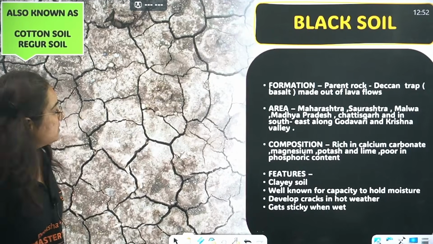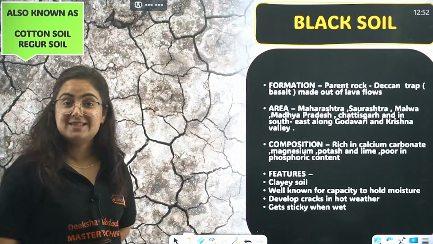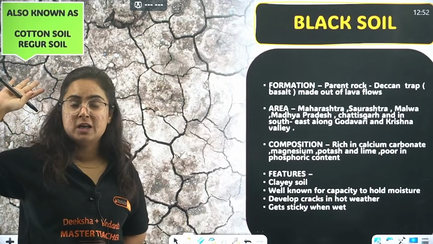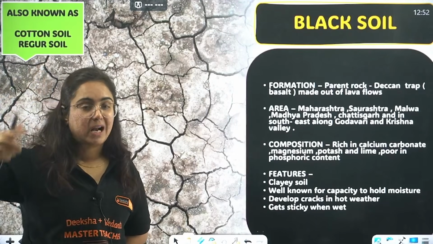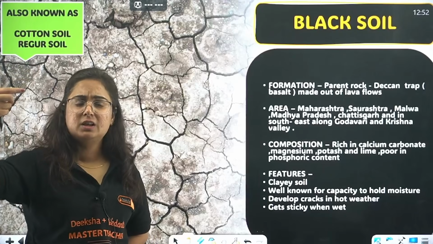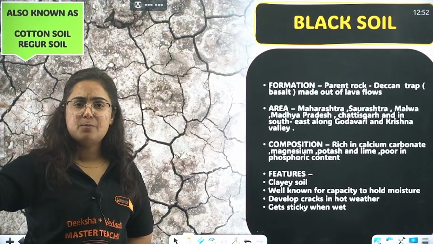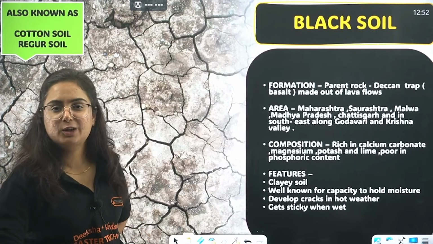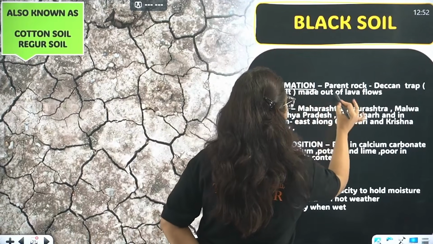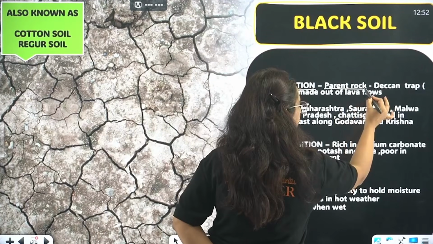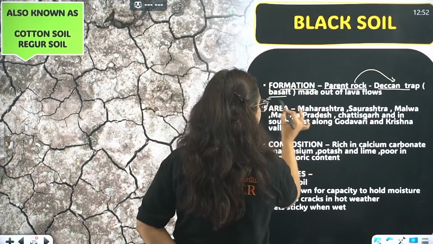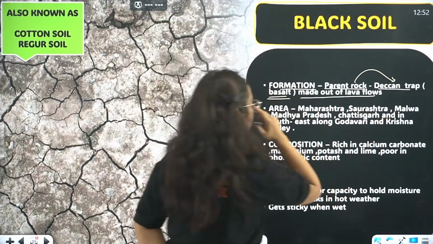ठीक है, let's start. Formation, first point. See, now I'm fixed in my mind that I have to write formation first. Similarly, when you make this pattern, the same thing is predefined in your mind. Formation, then we'll talk about area, composition, crops grown, features. End of the answer. Okay, so formation, how is it formed? It is the result of the parent rock found because of the Deccan Trap, a basaltic region made out of lava flows. What is this, ma'am?